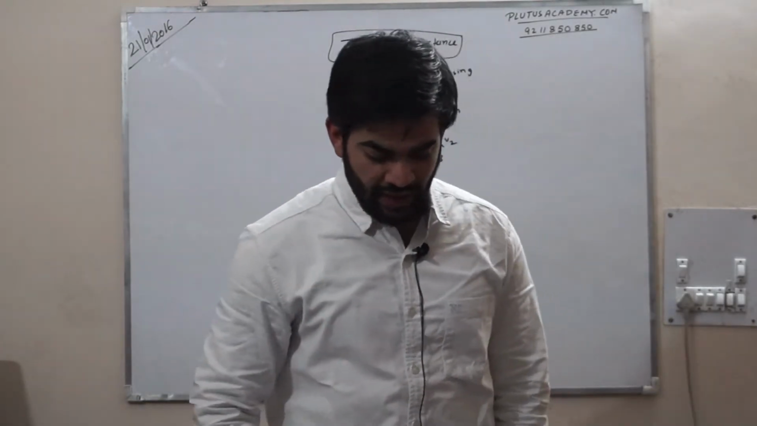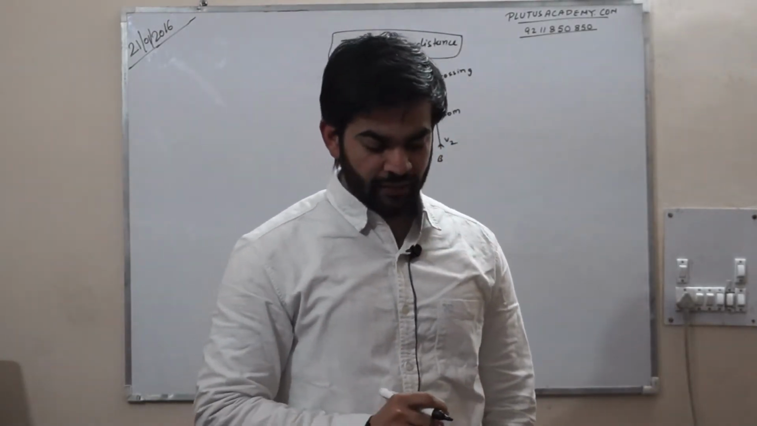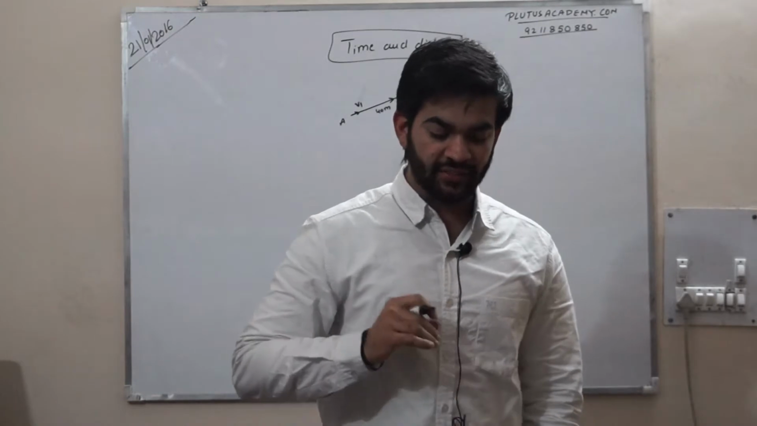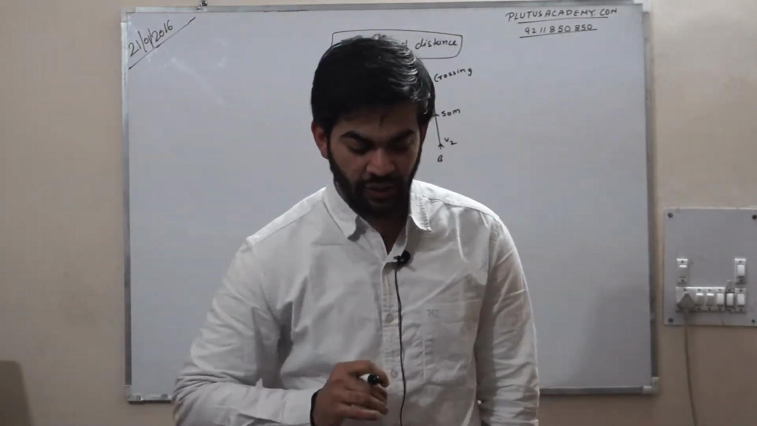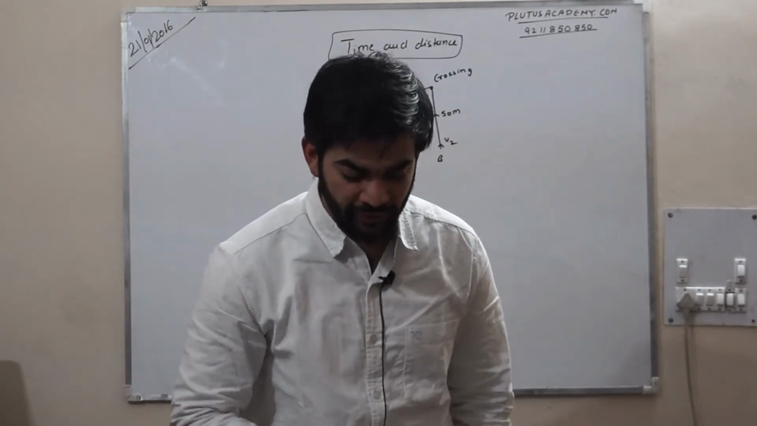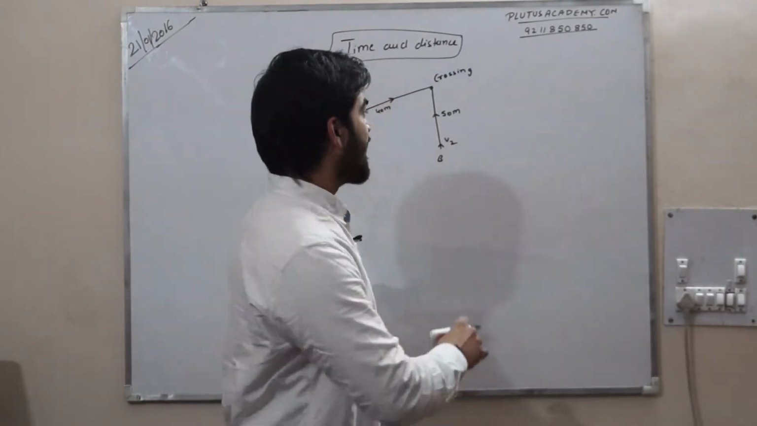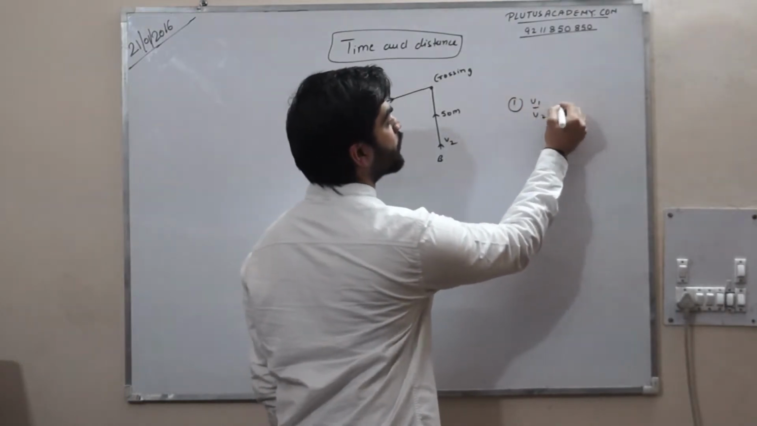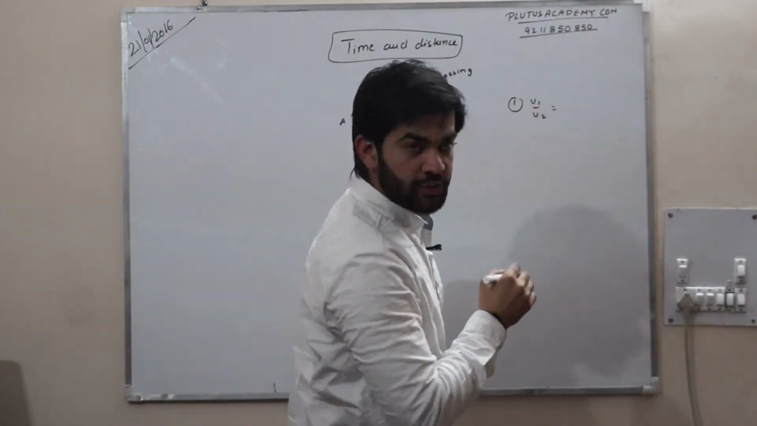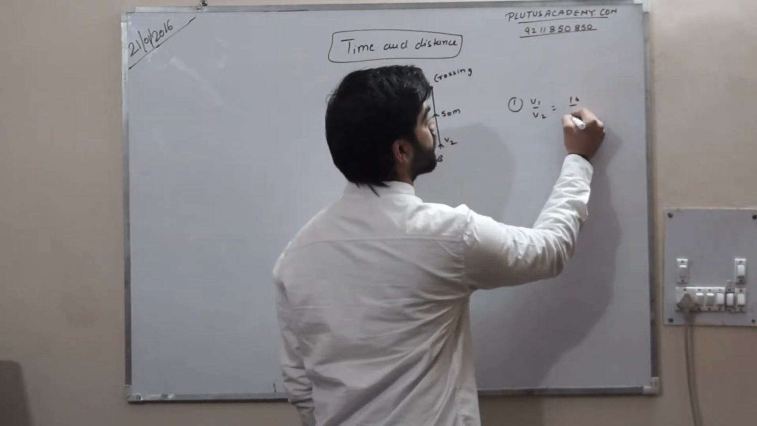He is asking, at an instant of time, if their distances from the crossing be 40 meter and 50 meters, then they do not collide if their speeds are such that. Actually इस क्वेश्चन के अंदर जो ऑप्शंस थे वो ये क्वेश्चन में गिवन थे. V1 upon V2 is equals to 16 upon 25.